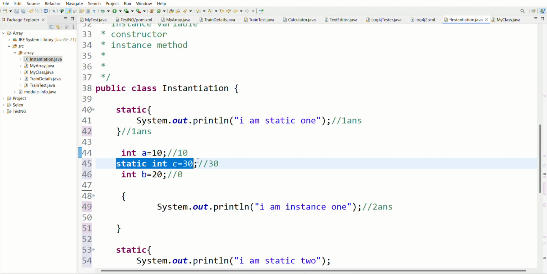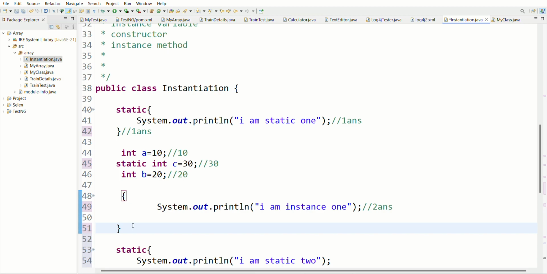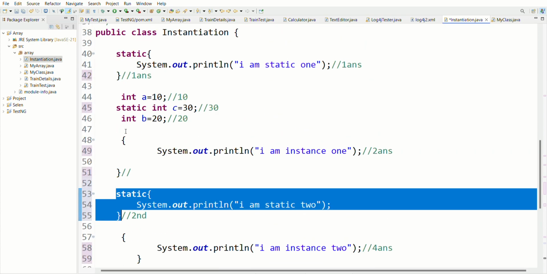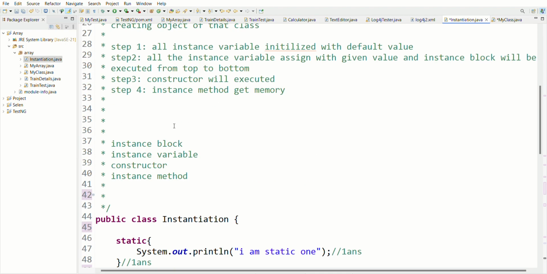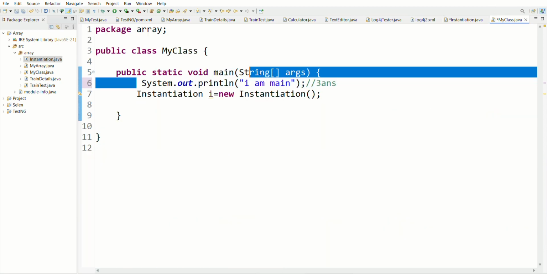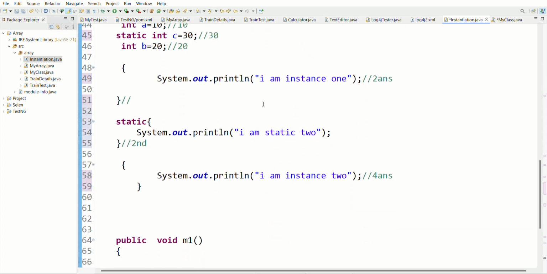Is this an instance variable? No. Leave this. Is this an instance variable? Yes. Change this value to the given value. After that, this is an instance block. Execute this. So this is the second output. After that, the main method will get the chance. The third step is saying the main method is executed. The main method contains one printing statement. So in the third step, the main method will get the chance. Got it? So the third output should be I am main.